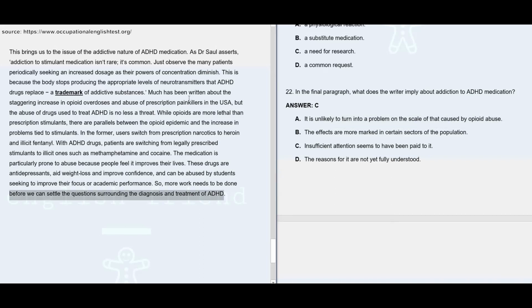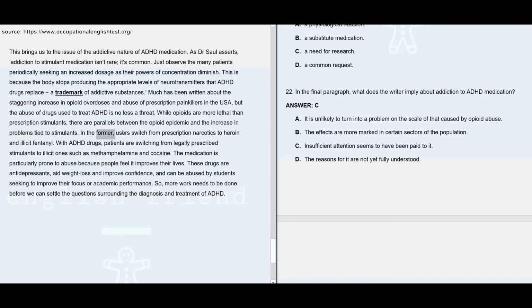Opioid abuse, here you may see that much has been written about the staggering increase in opioid overdoses, and here you may see opioids are more lethal than prescription stimulants, but still there are parallels between the opioid epidemic and the increase in problems tied to stimulants.